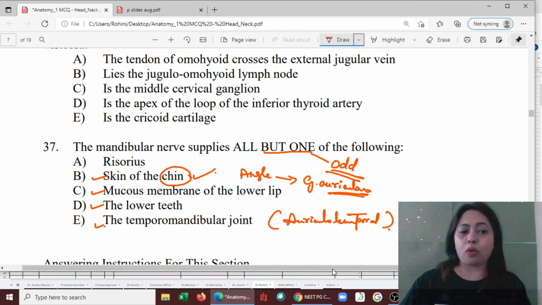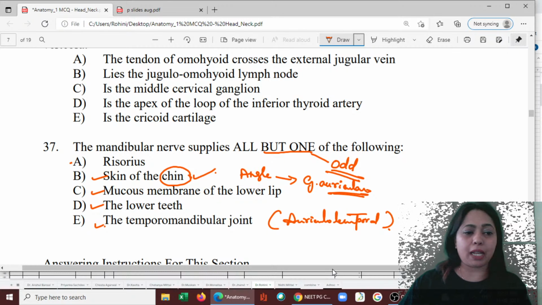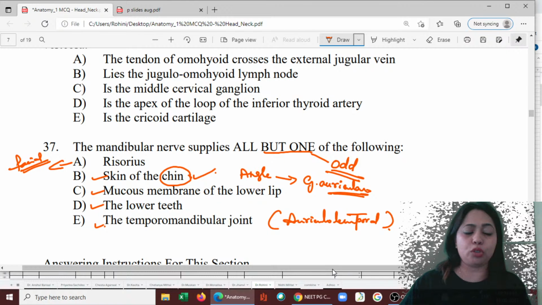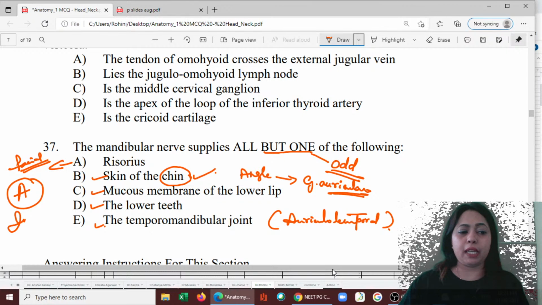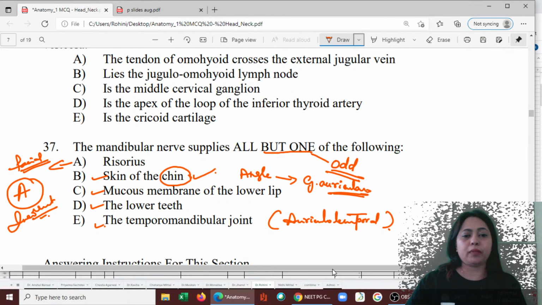So all of them are correct except one. One is risorius. It is supplied by facial. So it has nothing to do with this. So the answer is A. It is the incorrect statement. Next one.